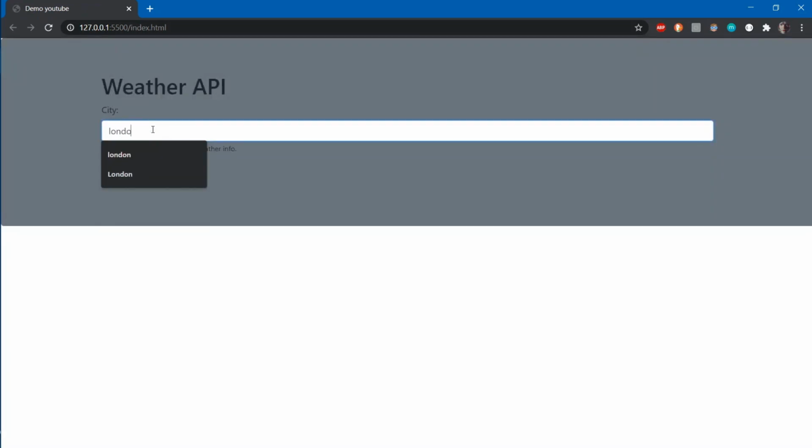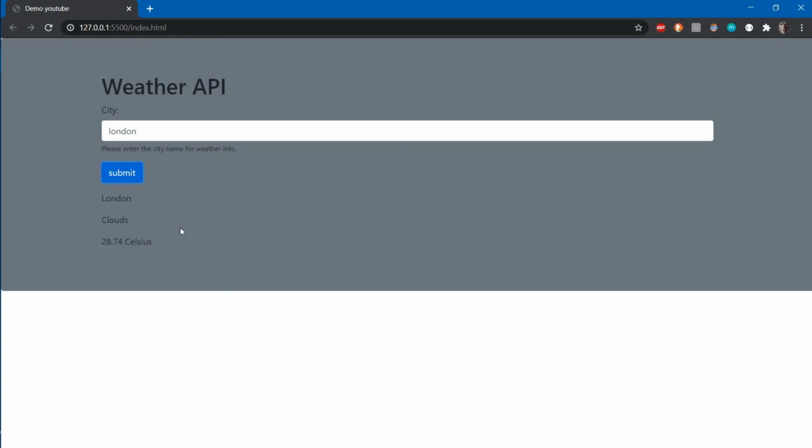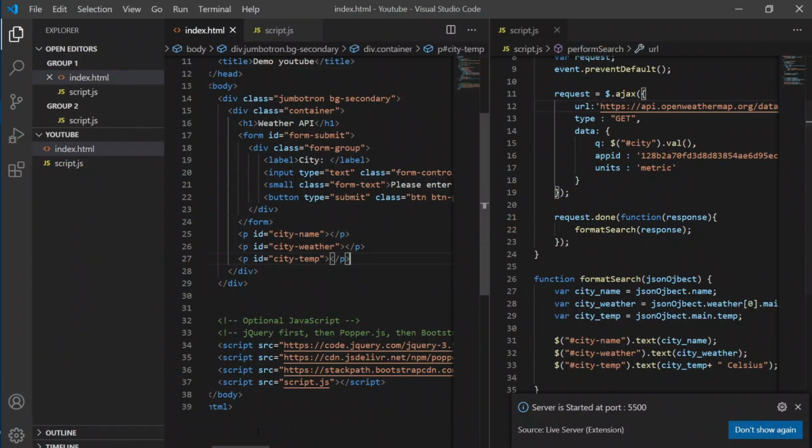Suppose we are writing London, then it should give us something. So this is our output, and you can see the city is London, the weather is clouds, and the temperature is 28.74 Celsius, and we are done.